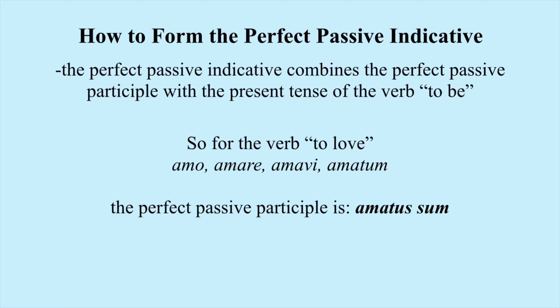Now, how do we form the perfect passive in Latin? So what we will do is we will take our perfect passive participle and we will combine it with the present tense of the verb to be. Sum, es, est, sumus, estis, sunt. So to form one, for example, let's look at the verb amo, amare, amavi, amatum, to love. So the perfect passive participle, amatus, will be combined with sum, es, est, sumus, estis, sunt.